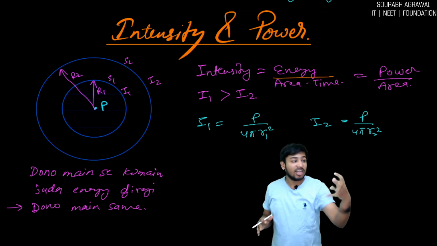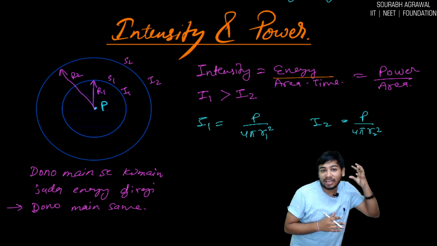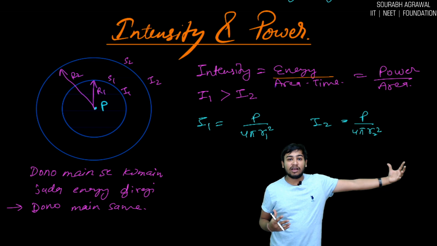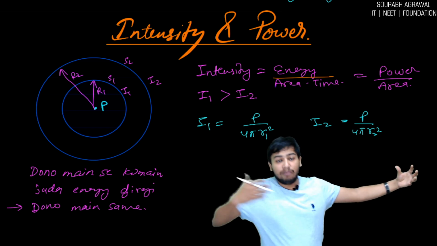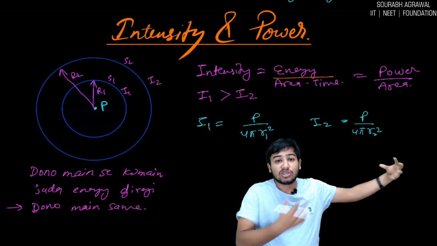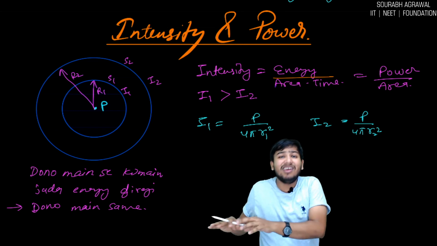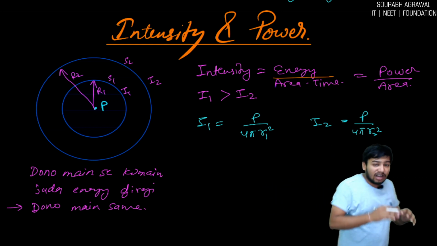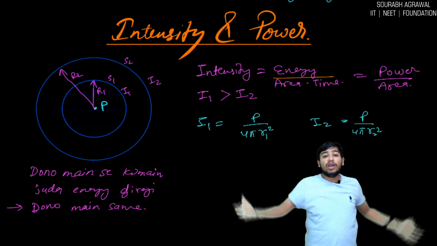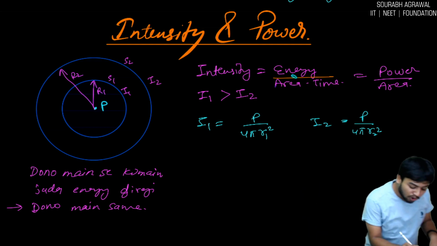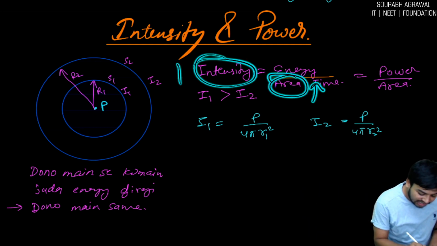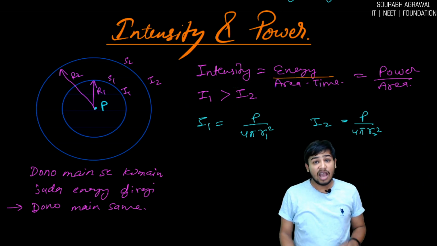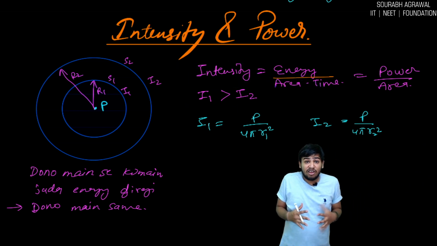You can say if there is a sound source and you bring it very near, you will say intensity is more, loudness is more. But when you go very far off from any speaker or sound source, you will feel that intensity is very low. Are you getting my point? So in I1 area is less, in I2 area is more. When area is more, intensity is less. So you can say that I1 is greater than I2. Are you getting the feel?